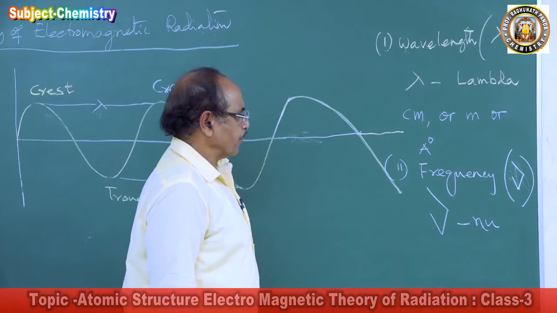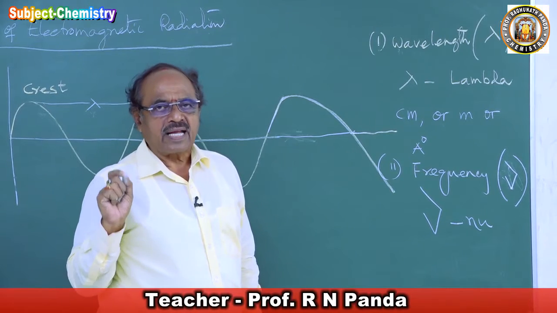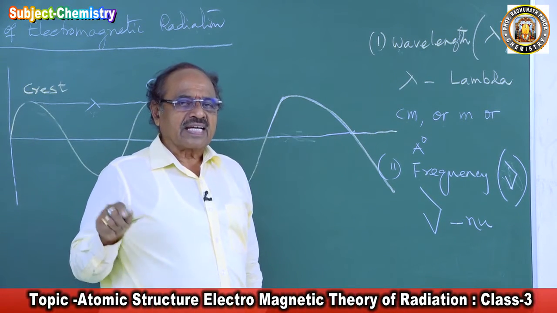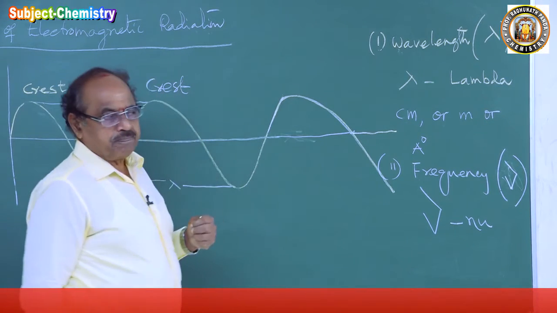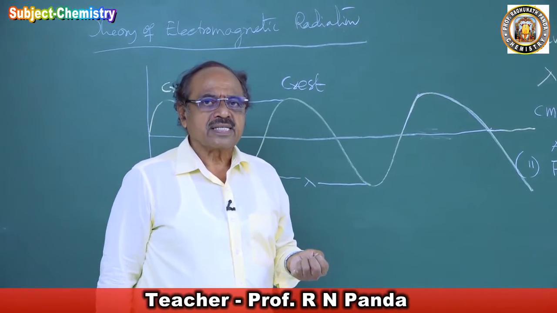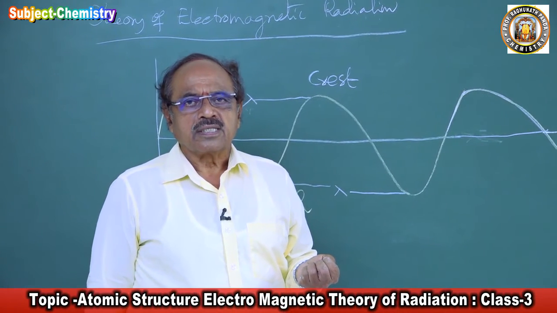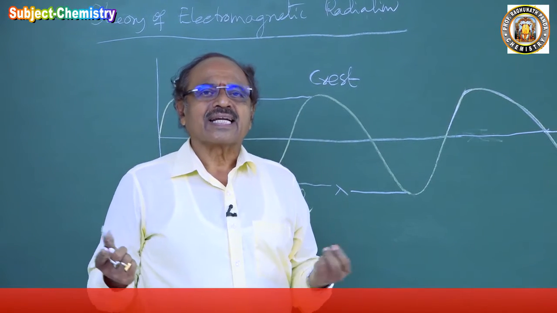An electromagnetic wave is characterized by its frequency. Then what is the frequency? Frequency is defined as the number of waves passing through a point in a second of time.